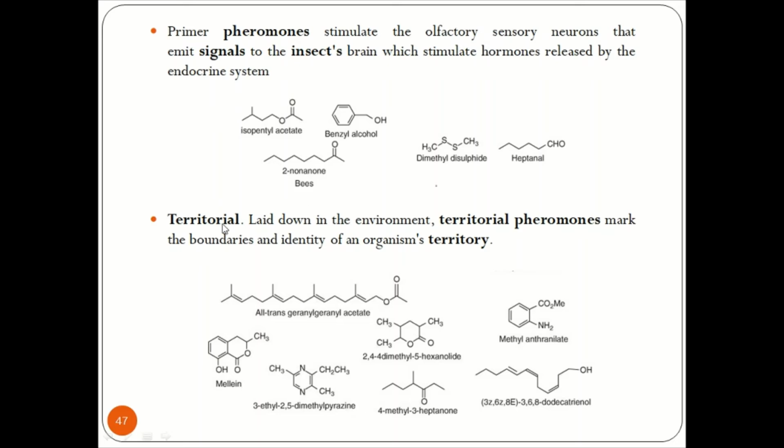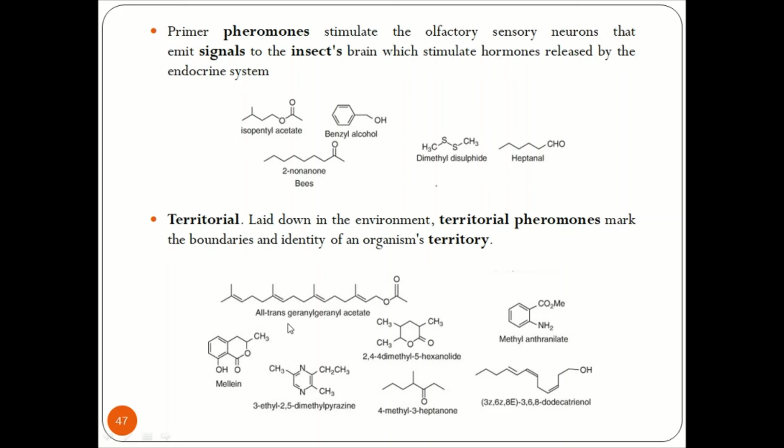Next, coming to territorial pheromones. These are laid down in the environment. Territorial pheromones mark the boundaries and identity of the organism's territory. That means outside a particular territory, these insects or the bees will not move. These are marked by the worker bees, so that the queen or the male species do not move out of this territory.